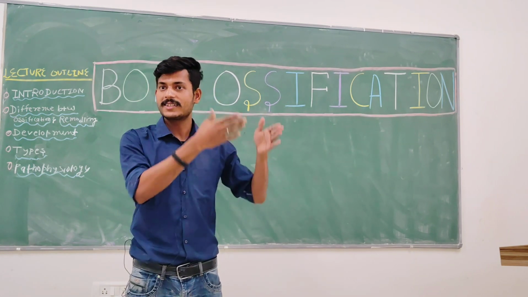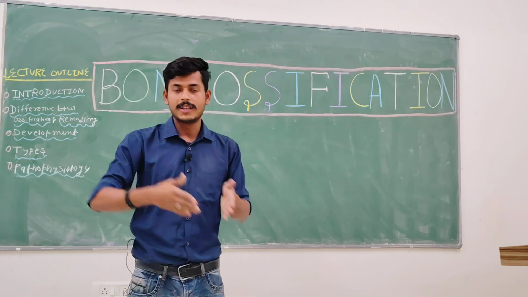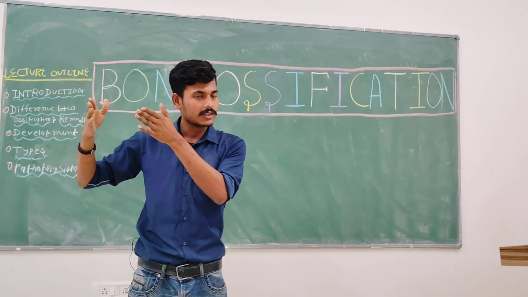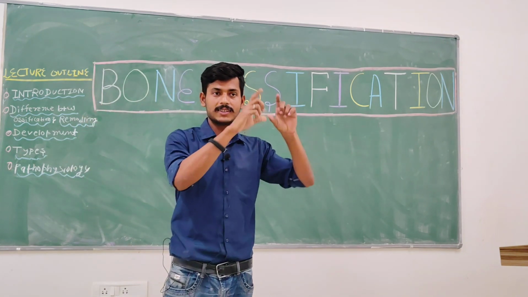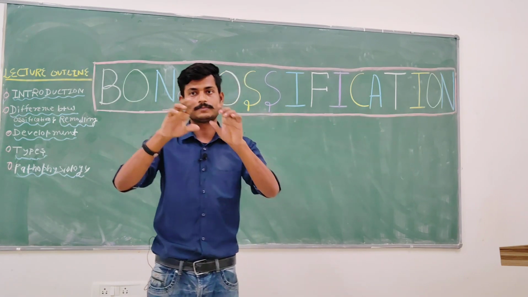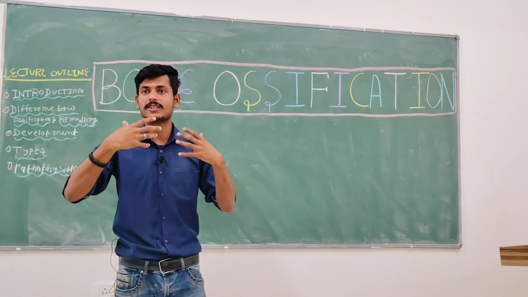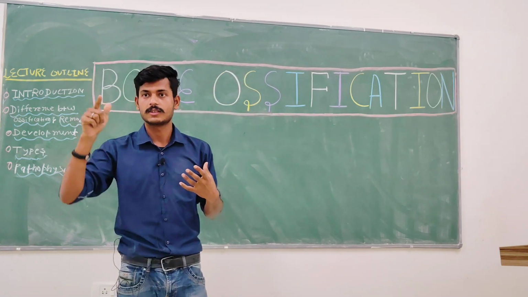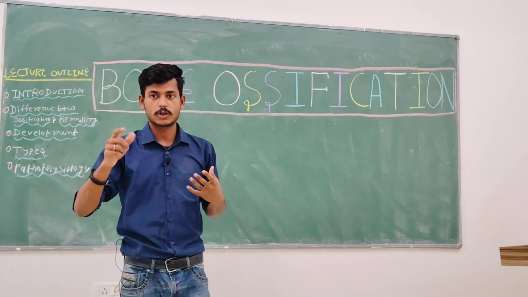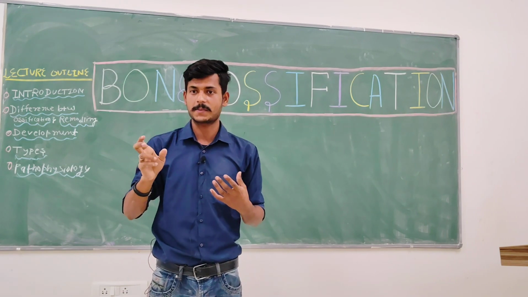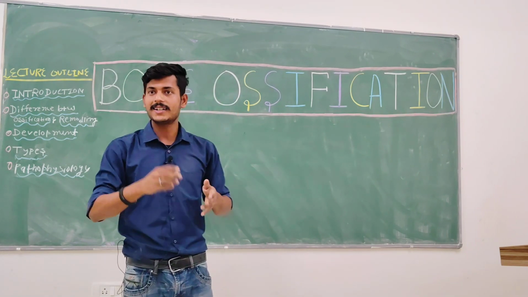Because it is soft, it is flexible, and bone is rigid because it is hard. Who makes the cartilage soft? Chondrin substance makes the cartilage soft.